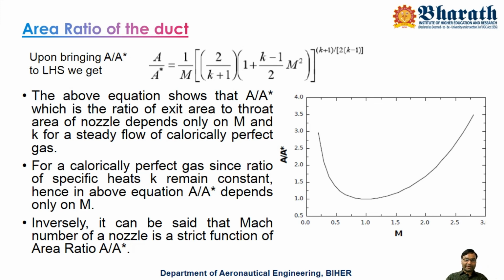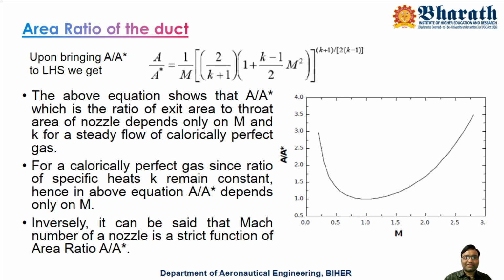If you plot the graph between A by A star and M, you are going to get this value. You can divide this graph into two regions, the subsonic region and the supersonic hypersonic region. In the subsonic region, this graph doesn't play a major role, because for any converging nozzle, the maximum Mach number you can get is M equals 1. Only how much pressure you are applying varies. For any converging nozzle, maximum Mach number can be 1.